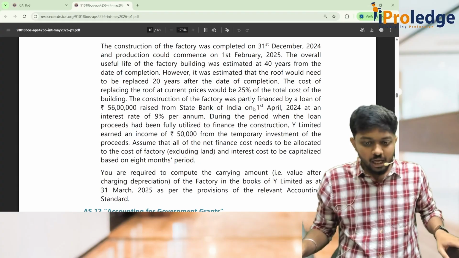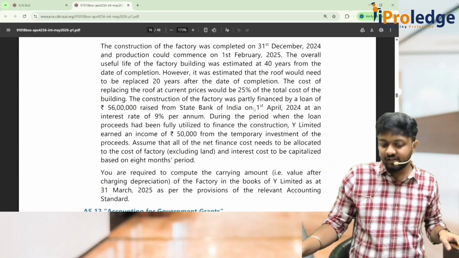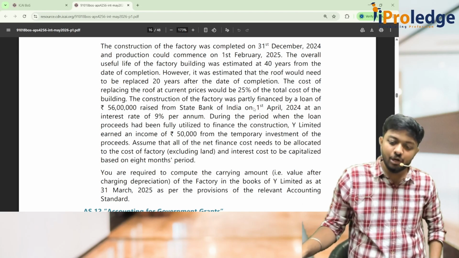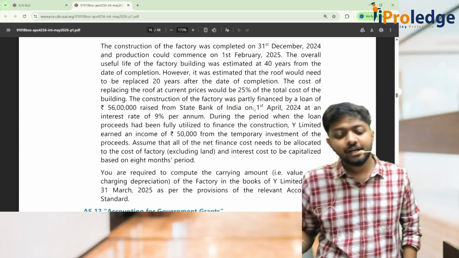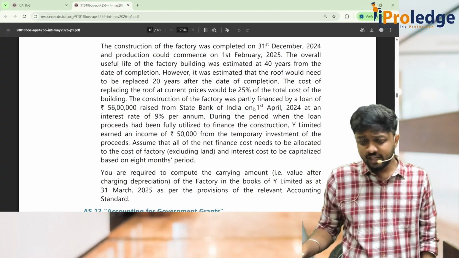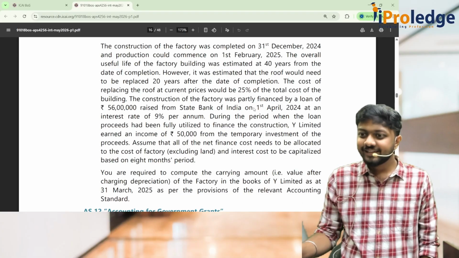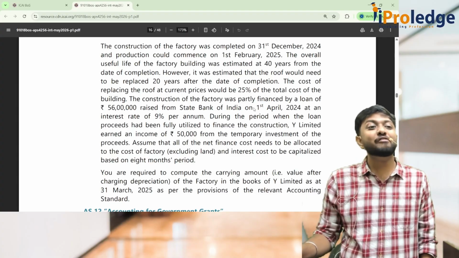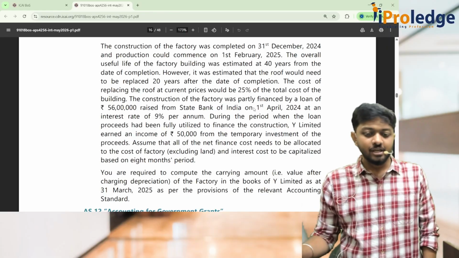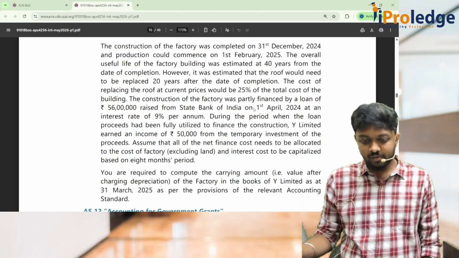Okay. The construction of the factory was partly financed by a loan of 56 lakhs raised from State Bank of India on 1st April 2024 at an interest rate of 9% per annum. During the period, why have they given this information? First of all, construction is a qualifying asset. Yes, that means whatever interest that you have paid can be capitalized. Is it? Yes, okay. So 9% is the interest. We have taken the loan on 1st April.